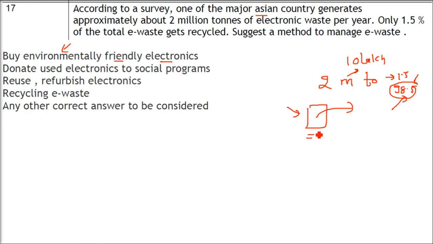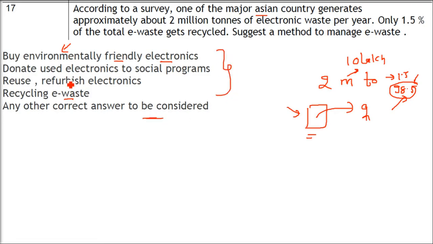You can also reuse and refurbish electronics. That is, if you have such a slight problem, rather than throwing it, you can just repair it and use it. You can also recycle e-waste. Means those computer monitors which are obsolete, the content like the copper, aluminium, the electronic parts, all these can be used.